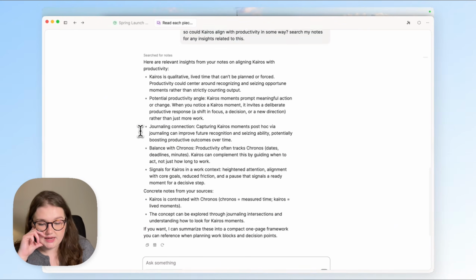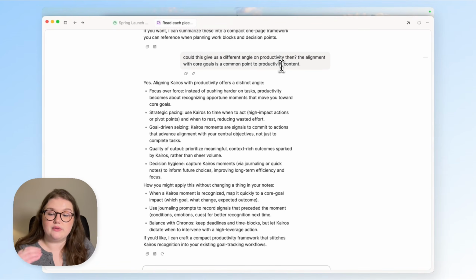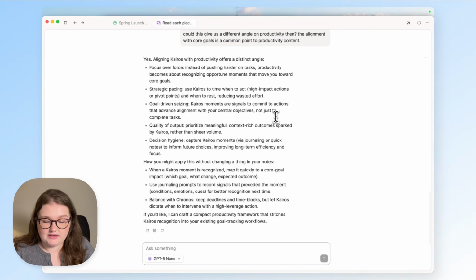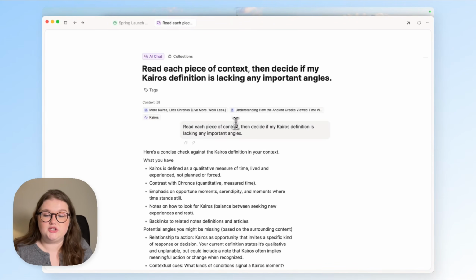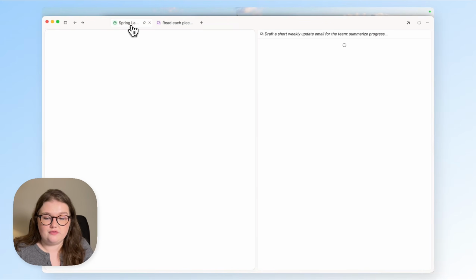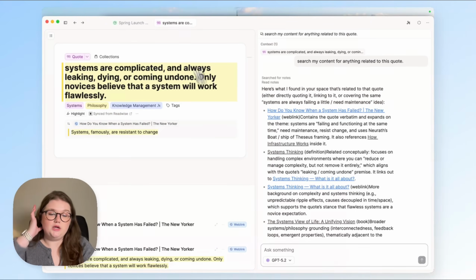And it can do that and use whatever it finds in the search results as context for what it will continue telling me about. And I can continue talking about this specific angle, which the AI assistant found in my notes and that I didn't even realize I had. And that's really interesting. And because I want to come back to this, I saved this conversation as an AI chat, which if you haven't done before, you can just click on this save as object button and come back to something later. You can also just more generally ask it to search your content.